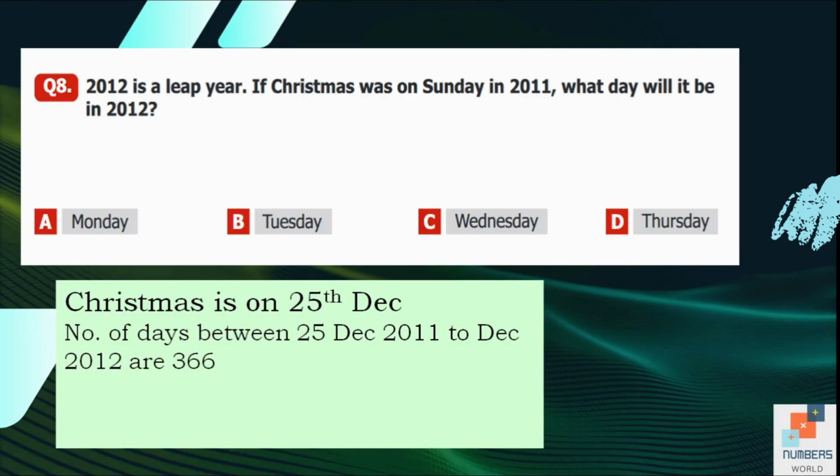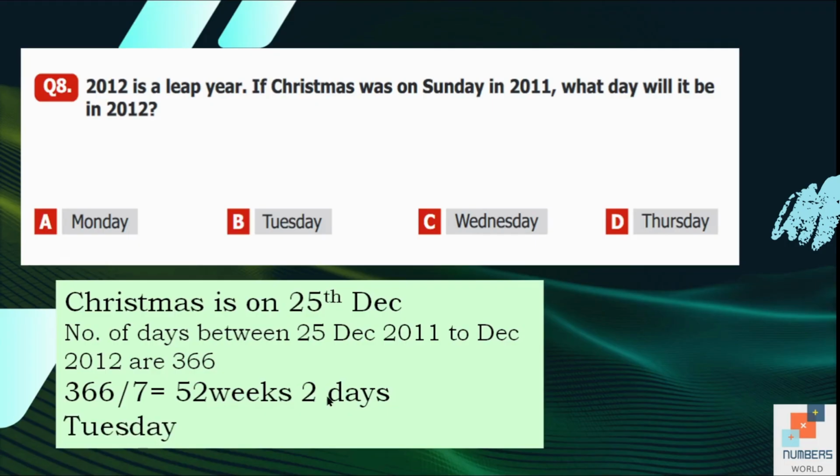There are 7 days in a week, so we are going to divide 366 by 7. The answer will be 52 weeks, and 2 is our remainder, so we will write it in days. After 52 weeks, the exact day will be Sunday, and we are going to add 2 days to Sunday, so it will be Tuesday. It means that in 2012, Christmas will be on Tuesday.